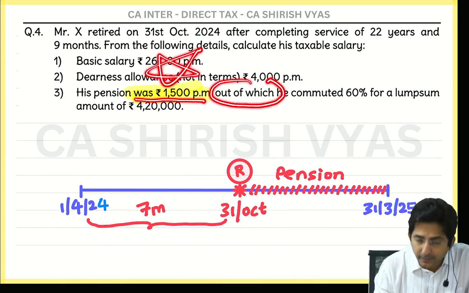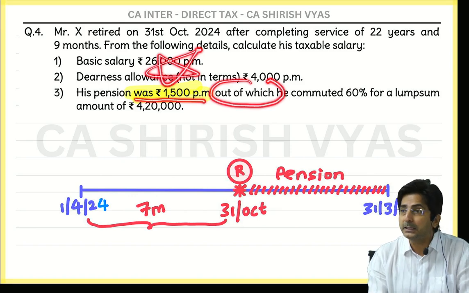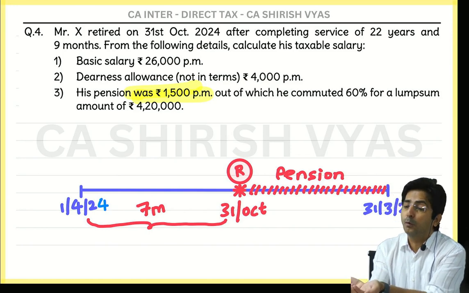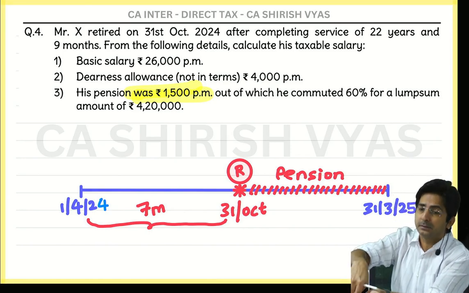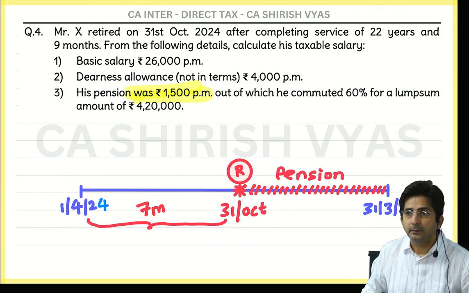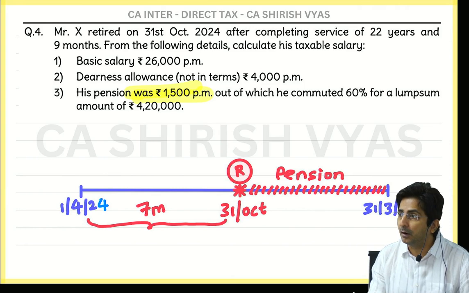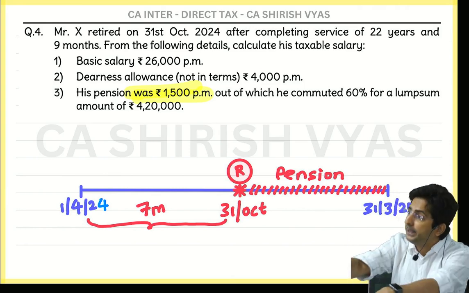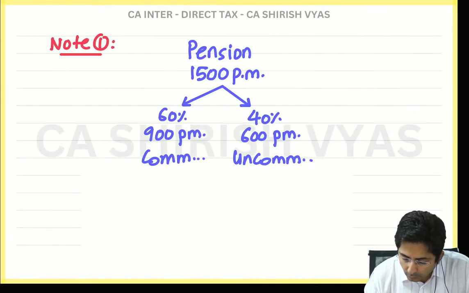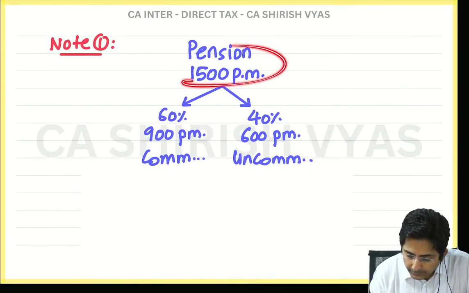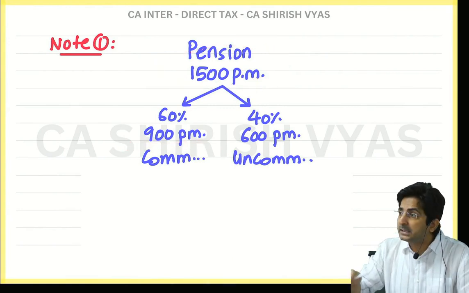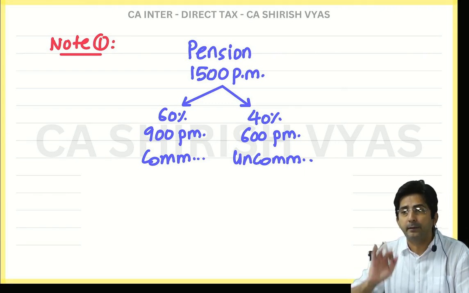Out of which means out of 1500. Imagine the boss is standing in front of you saying you will get 1500. So what did you say? No, out of this 1500. What is written? He commuted 60%. So 60% of what? Out of 1500. So tell me, look at this. Out of 1500, 60% comes to how much? 900.